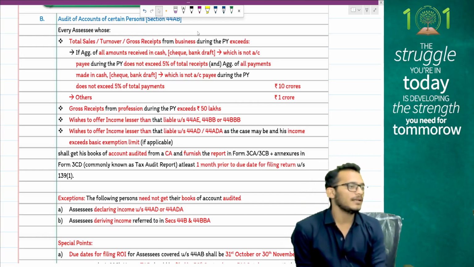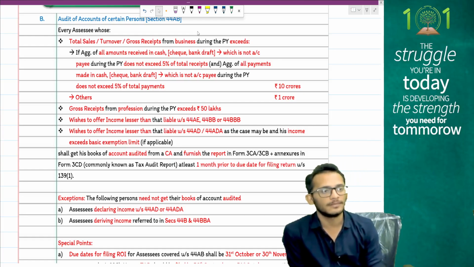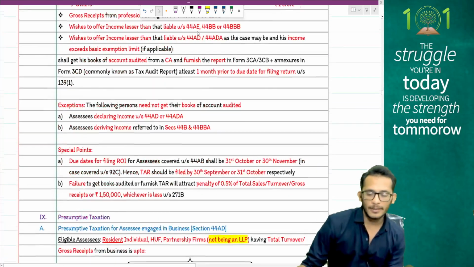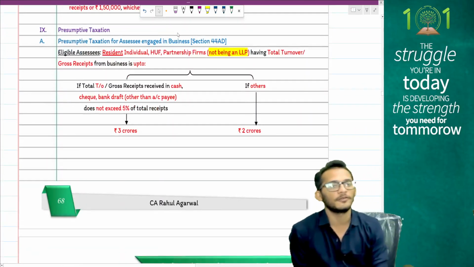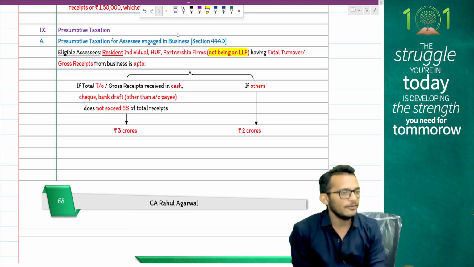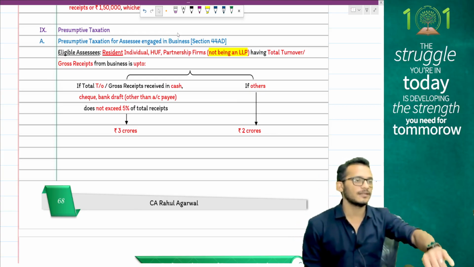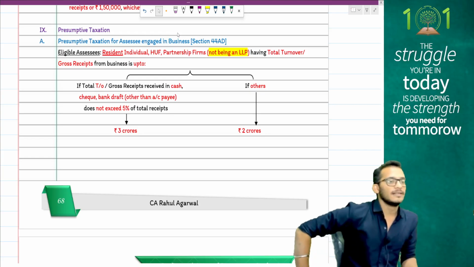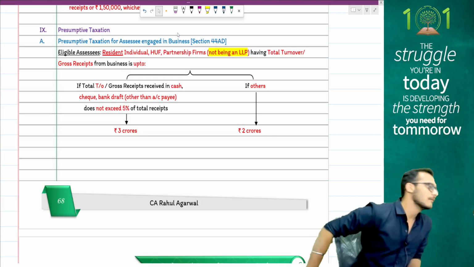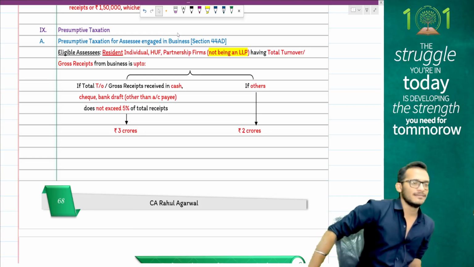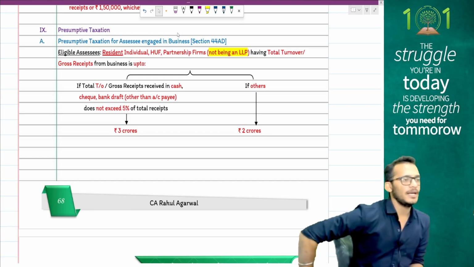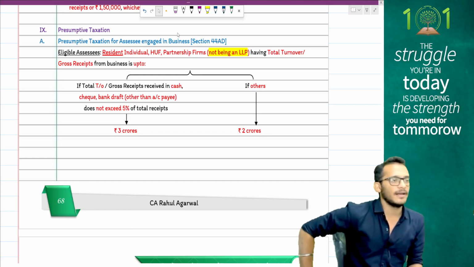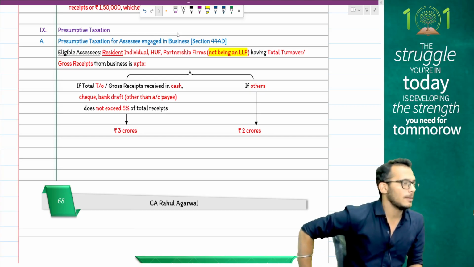If you are not maintaining books or not getting them audited, people, you can choose something called presumptive taxation. Under business, presumptive taxation will be given to you if your turnover is up to 2 crores. But if you are found to have cash turnover up to 5%, then it is 3 crores. You will have presumptive taxation at the rate of 6% on all your receipts by permissible modes received before 31st July, and 8% if you are not receiving the revenue or receiving the revenue by non-permissible modes.